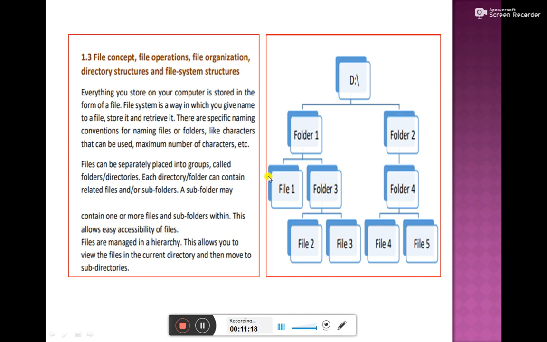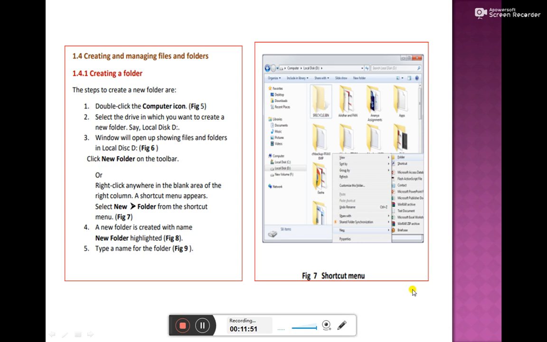So files and folders can all be occupied in a folder. This is folder 2, and further folder 4 has been created inside this folder. So further, more files can be created. What does it mean? It means in a particular drive, any number of folders can be created, and any kind of files and folders can be stored in a particular folder. You can store anything in a particular folder. Okay, so this is how our files and folders are saved.